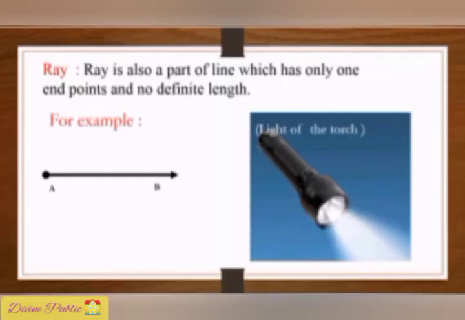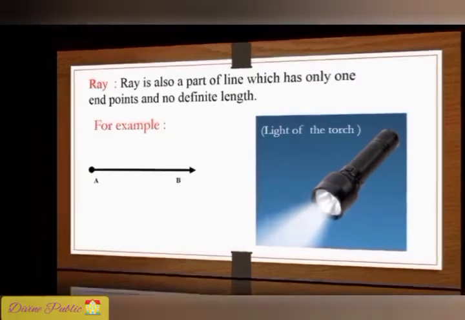Dear friends, have you ever observed a narrow beam of light emerging from a torch or the light rays from the sun? These lights emerge from the light source and go on endlessly in one direction only. This is the basic concept of a ray. Here, a ray AB has one endpoint, namely A. This endpoint A of ray AB is called its initial point.